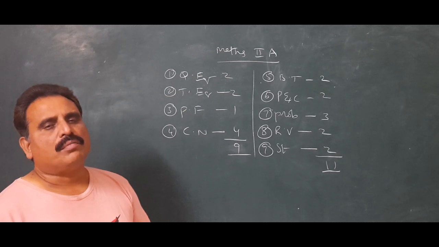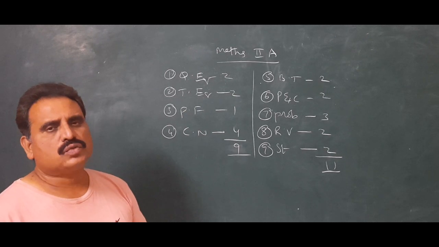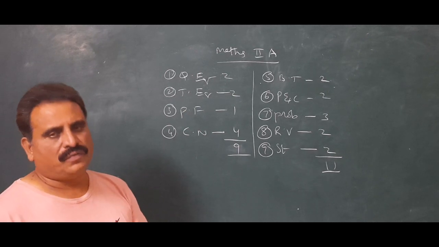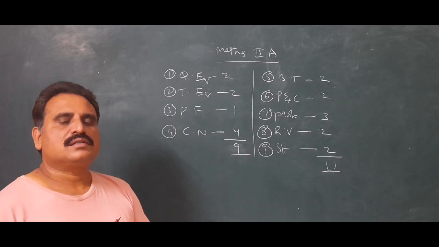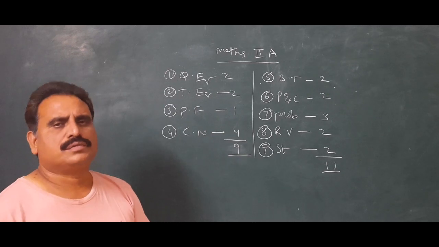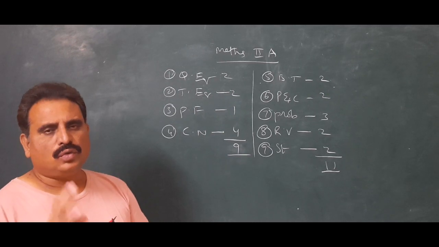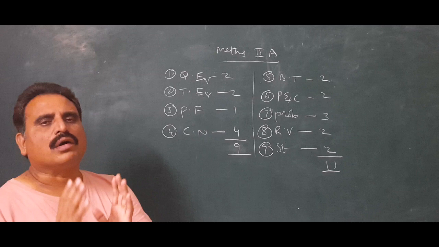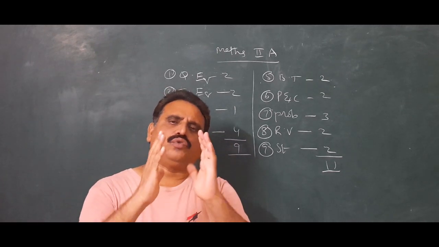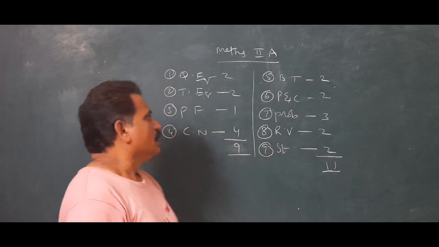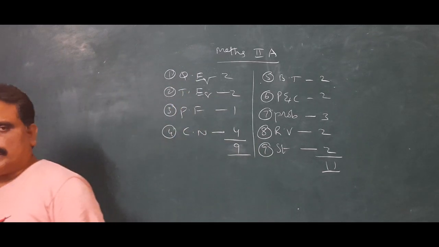Generally, the students feel probability, permutations and combinations, random variables, these topics are difficult. They feel like that. But you have to concentrate on that. Sometimes you get very easy questions in those topics. So don't neglect those areas. Just concentrate on the concepts or the solved examples, whatever you have. Okay. Now we discuss the questions one by one.